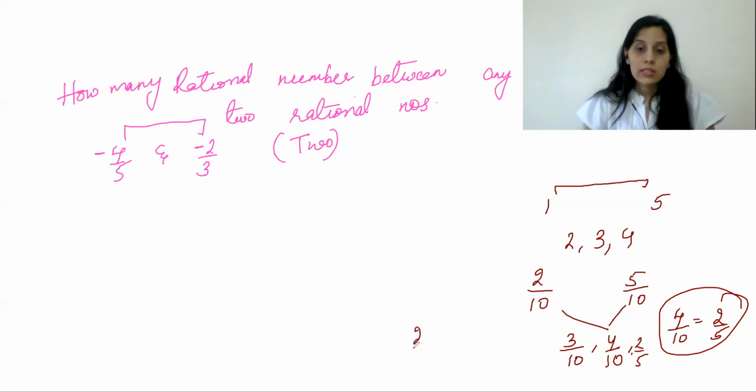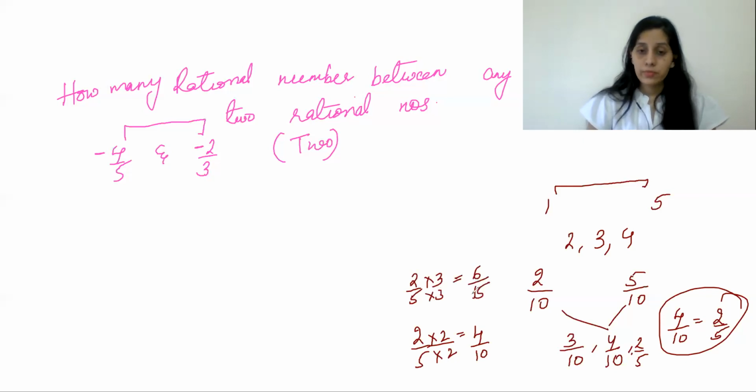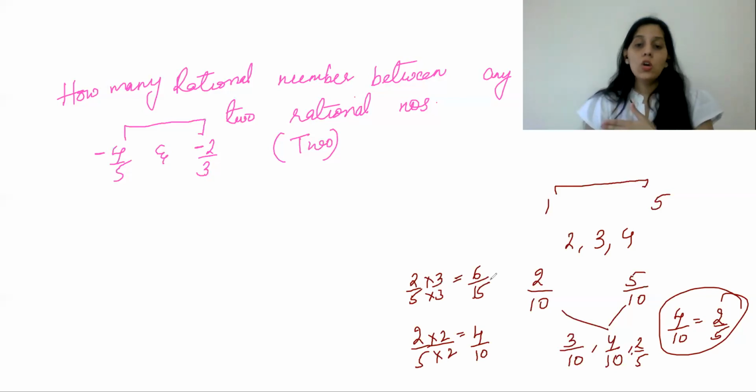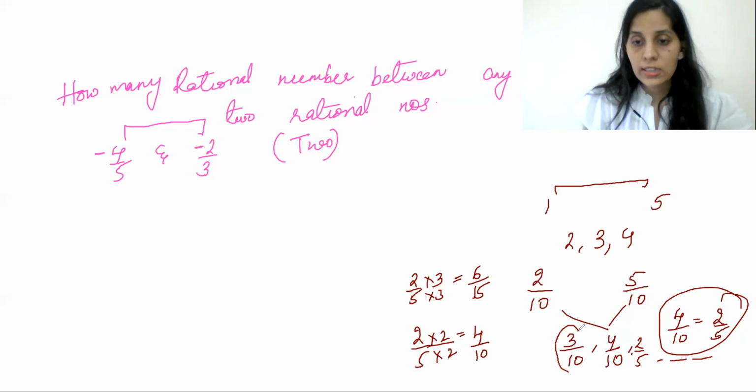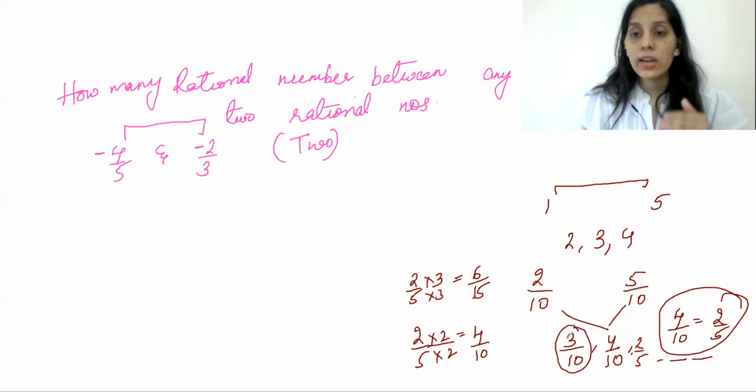And when I consider 2 by 5, can I multiply and divide with the same number to both? I get 4 by 10. Again, if I multiply it by 3, 2 by 5 into 3 by 3, I get 6 by 15. Similarly, I can multiply by 4, 5, 6 and so on. So the list of rational numbers keeps on increasing, because every rational number has infinitely many equivalent rational numbers.